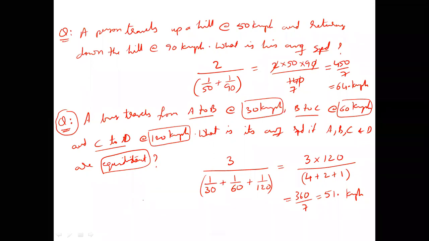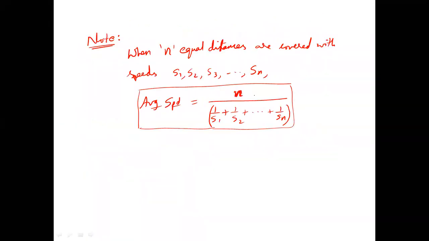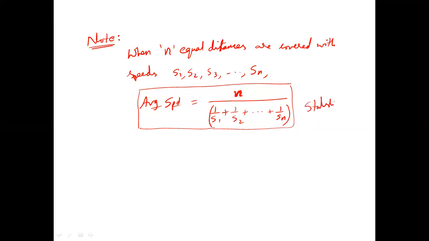So when n equal distances are covered with different speeds, the average speed can be directly taken. And this has been derived from the concept of statistics. Statistics actually comes in pure math. Mean, median, mode and so on will be there. This is the harmonic average formula. If any person asks you what is the harmonic average of n values, this is the harmonic average: number of values divided by the sum of the reciprocals of all values.